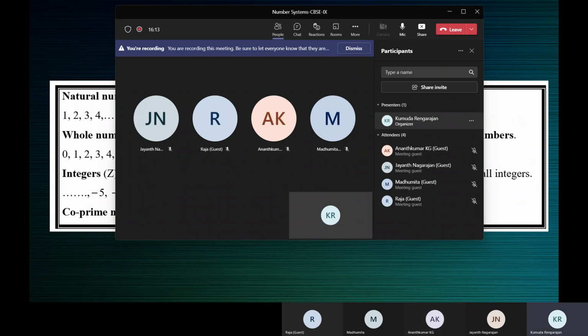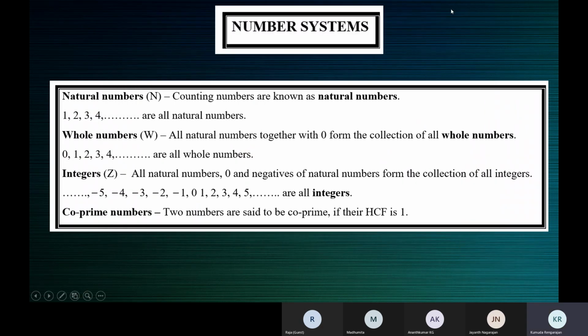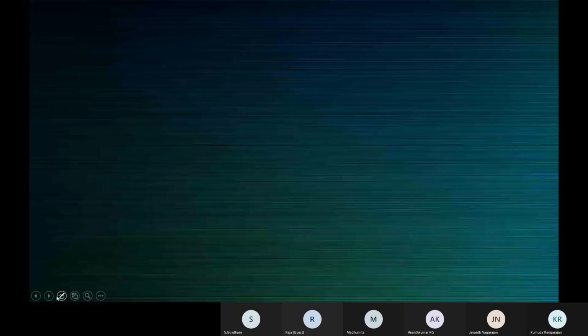All right. So let's begin our session today. We will be starting off the first chapter in NCERT, number systems. To begin with, let's understand the definitions or the meaning of certain important terms. Am I audible? Am I clear to everybody? Yes, ma'am. All right. Fine, children.